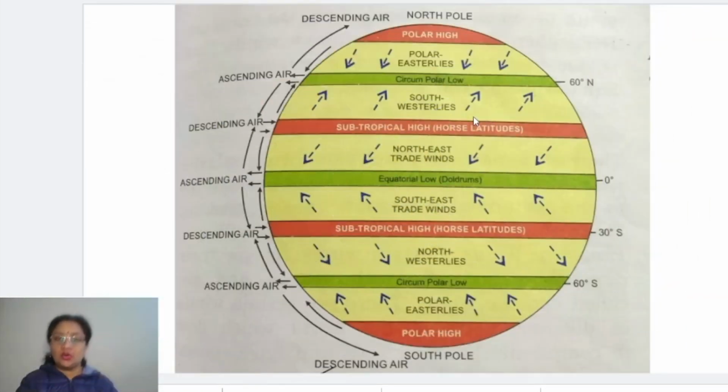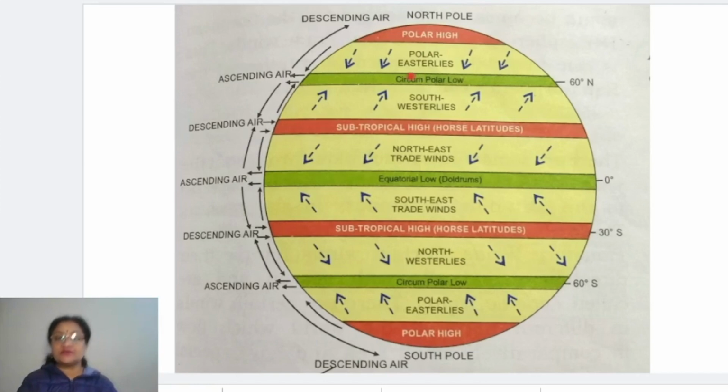Now you can see all the pressure belts which are formed here, which I have just discussed with you all. The first low pressure belt is the equatorial low pressure belt. It is close to the equator on both sides, till 5 degrees north and 5 degrees south. It is called equatorial low, or many times termed the doldrums. Next is the subtropical high pressure belt, also called the horse latitudes, between 30 to 35 degrees north and south.